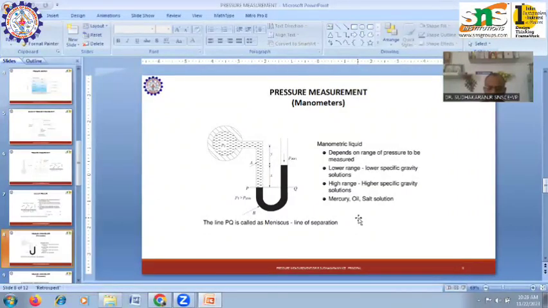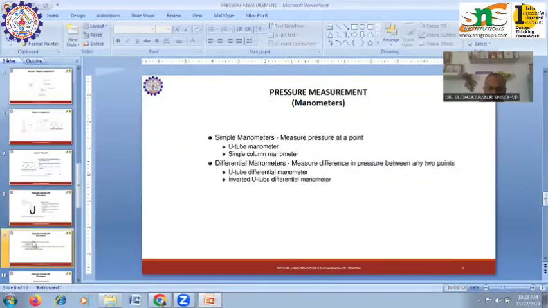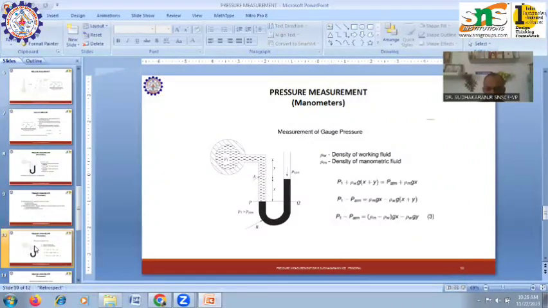Different types of manometers are available. U-tube manometer is there, single column manometer is there, and piezometer is there. These are the three major devices used for measuring pressure in manometers. So we'll see how the manometer is used to measure the pressure.